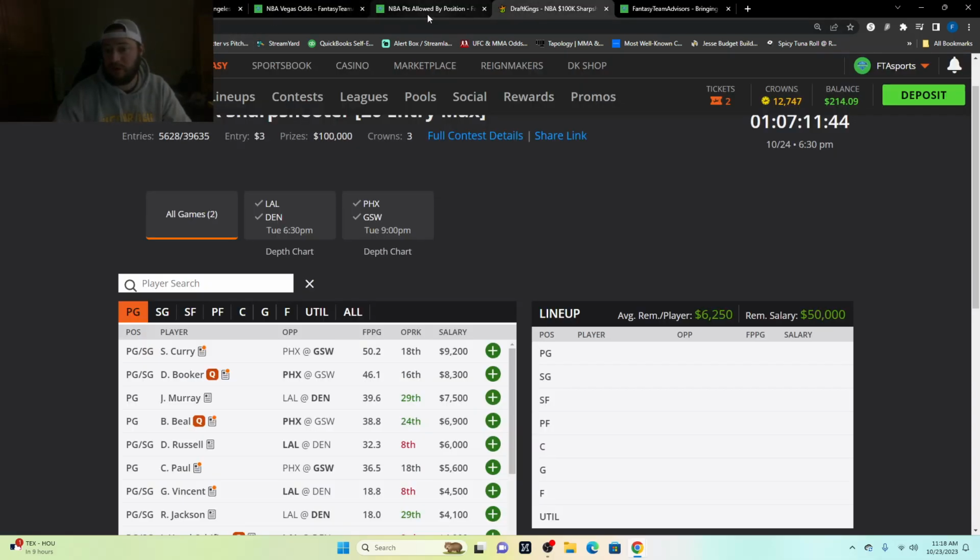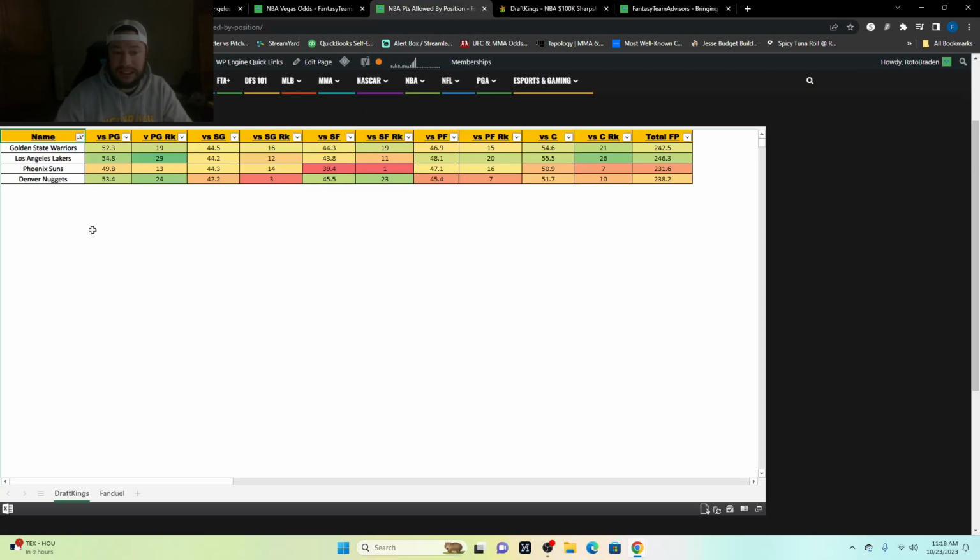So if you go to look at here, NBA points allowed, you can see by position. So just looking at the Lakers against the opposing, and this is obviously last year, we don't have any information to go off of right now. Defenses change a little bit, players go back and forth, but this is what we've got to go off of right now. So if you look at the Lakers, this is how many fantasy points they averaged on DraftKings. You can also do FanDuel. We've got the Lakers averaged 54.8 fantasy points per game to the opposing point guard position. They ranked 29th out of 30th against the opposing point guard.